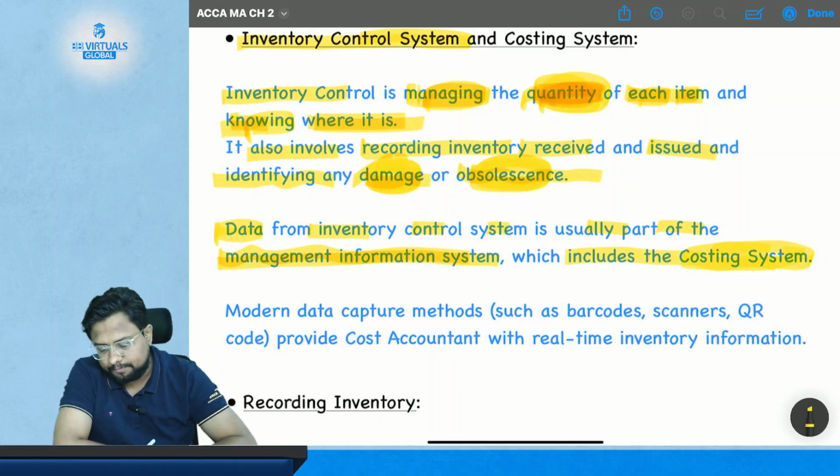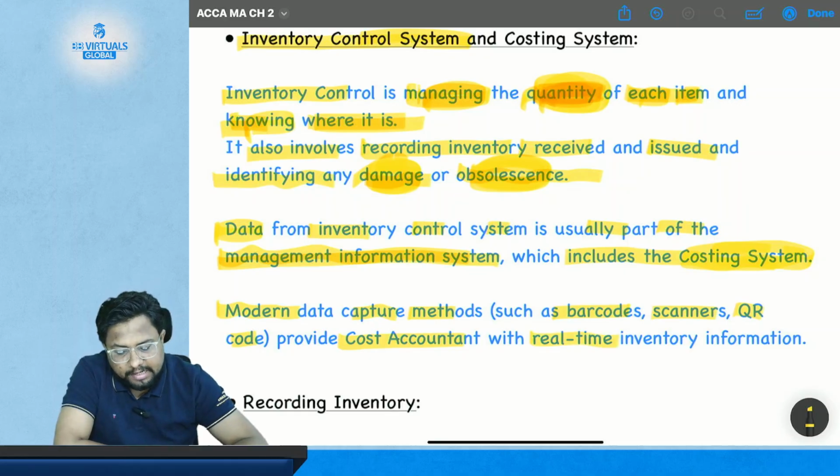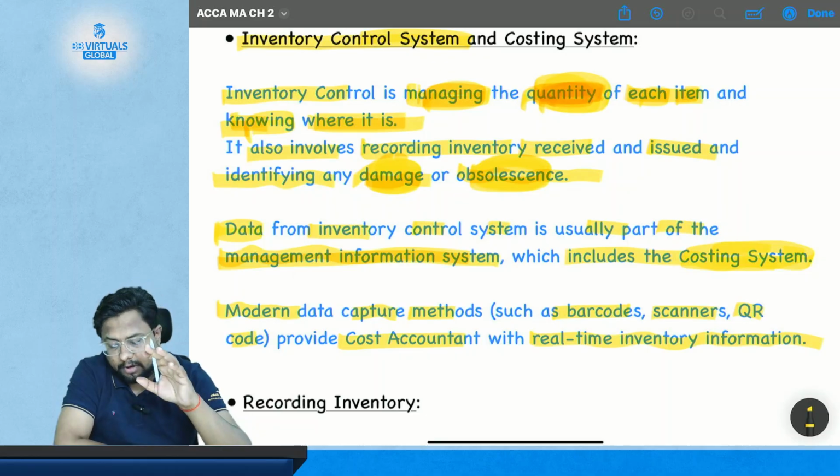Modern data capture methods such as barcode scanners and QR codes provide the cost accountant with real-time inventory information.